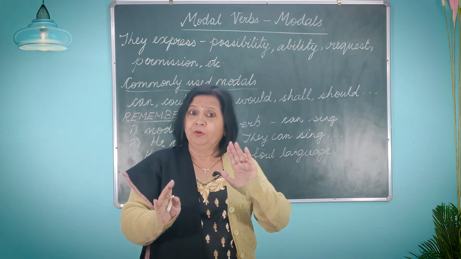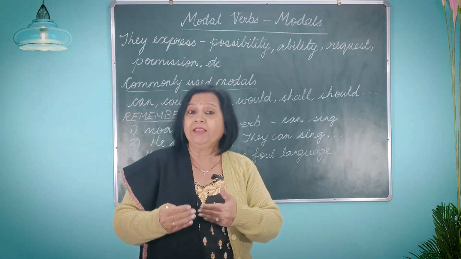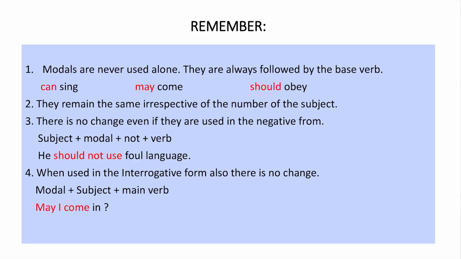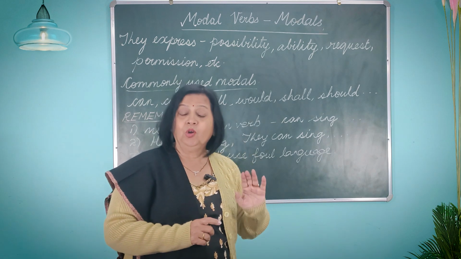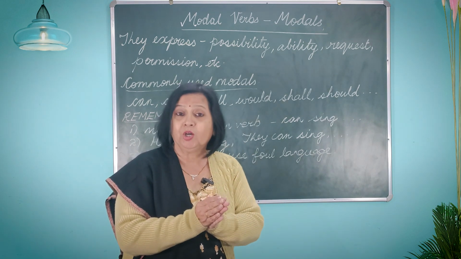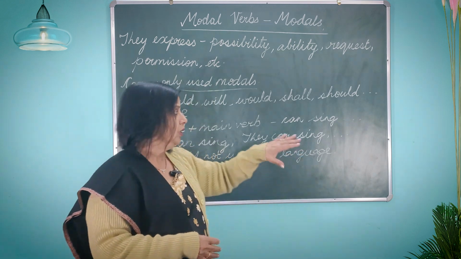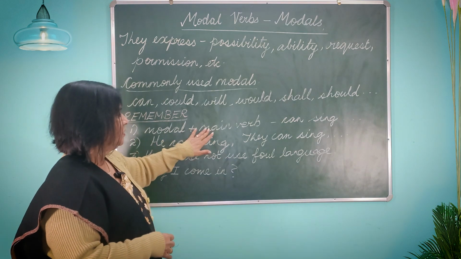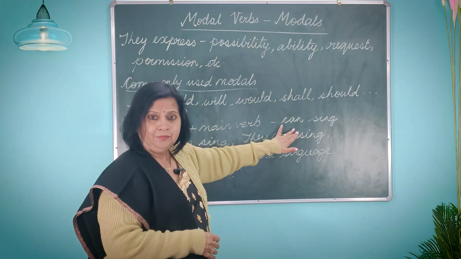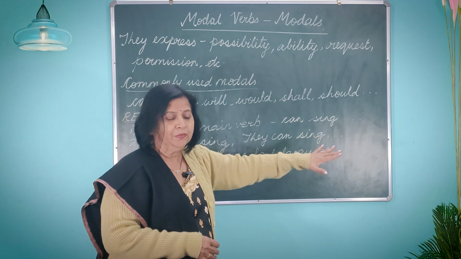Now, before we move into the different types of modals and when they are used, you just need to remember certain things about them. First of all, modals are never used by themselves. They are always used along with the main verb, or what we call base verbs, like go, come, talk, play, sing, dance. So, for example, modal plus main verb: can sing, should sing, may talk, may come, and so on.